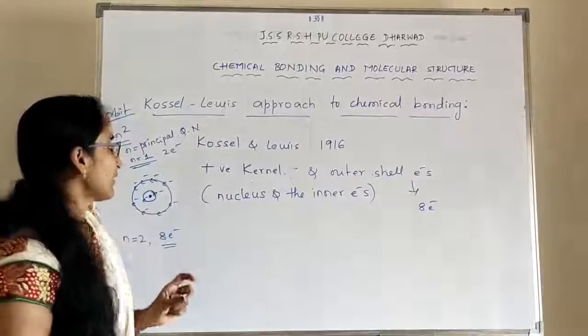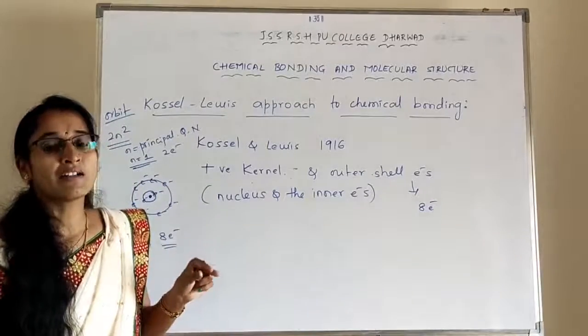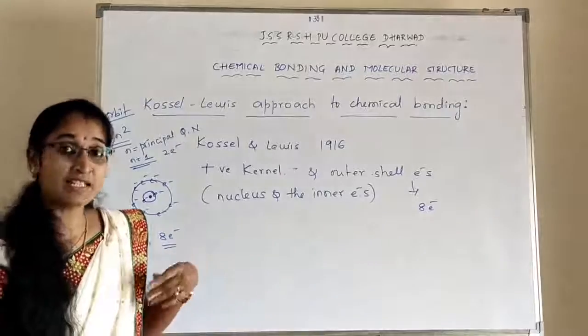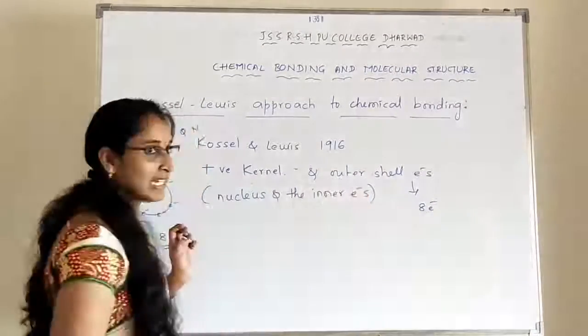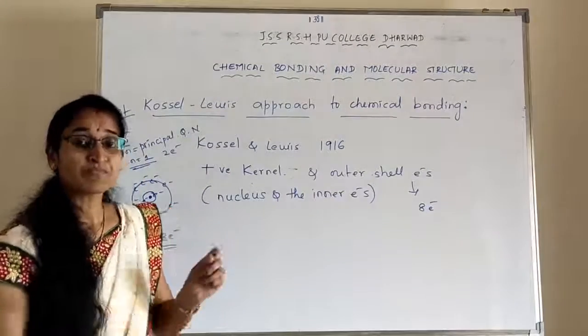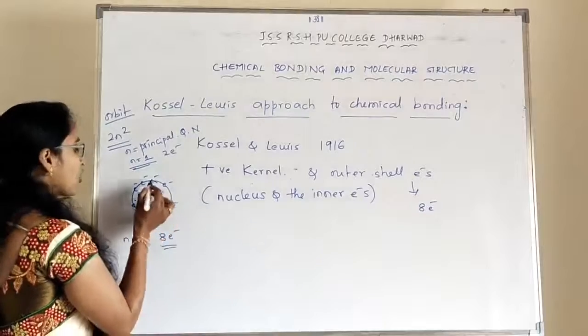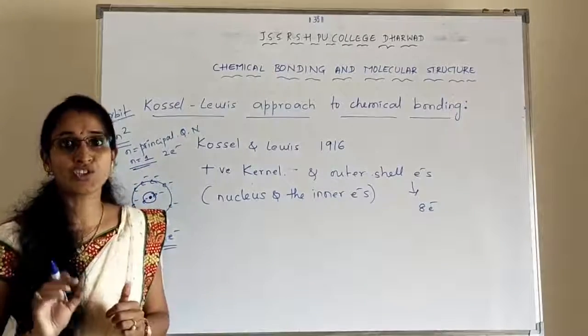So according to Kossel and Lewis, the atom was considered to be made up of a positive kernel and the outer shell electrons that accommodate a maximum of 8 electrons. Those electrons are occupied at the corners of a cube around the positive kernel.